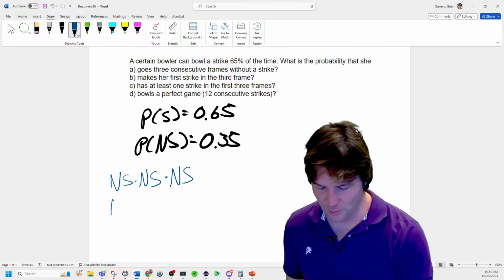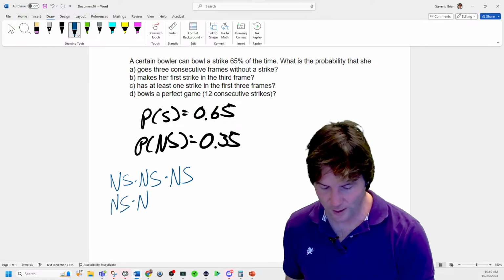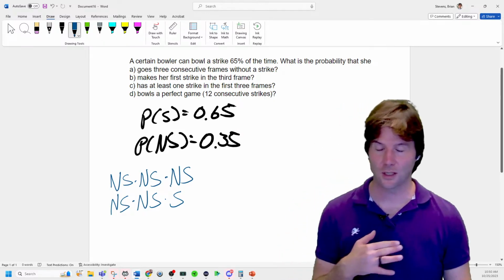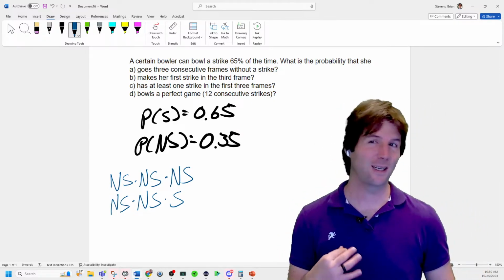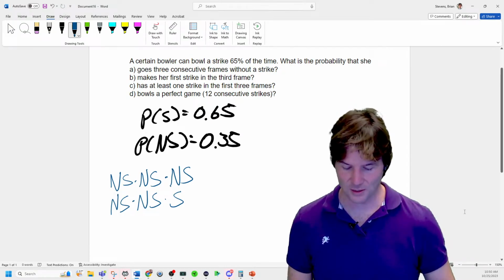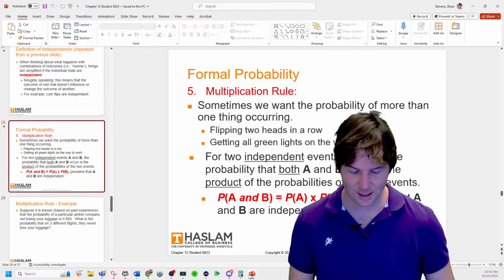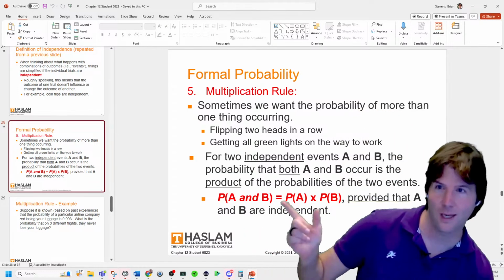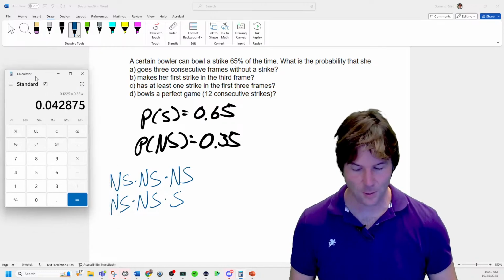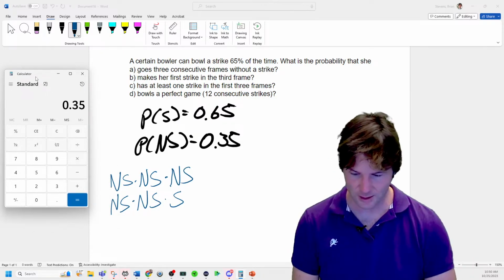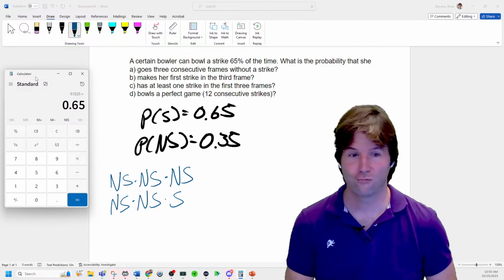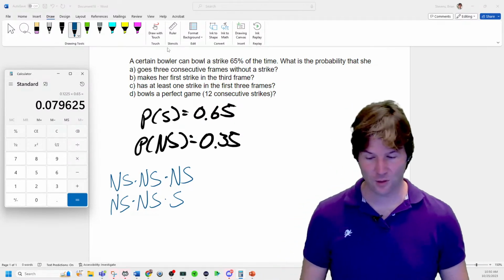Great job. Are these problems a little bit easier now? I think when you write them down like this, and you write down the notation, not a strike, not a strike, strike, and then you say the words, it makes more sense, and you're like, I'm multiplying because I'm saying and, which is the multiplication rule back here. So just knowing which rules you're using and when is important. And we do have to assume that each of these bowling attempts are independent of previous ones. Are they? Kind of. But we have to assume that to do it.